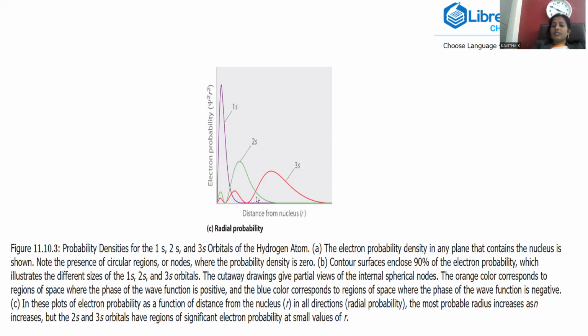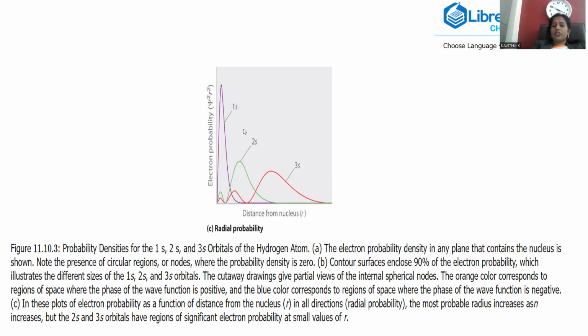If you move on to the 3s orbital, it is mentioned with the first amplitude of light, second amplitude of light, third wave amplitude like this. So this small amplitude is denoted for 1s, this is for 2s, and this is for 3s. The 3s orbital is somewhat far apart in comparison to 1s and 2s. This is the way radial probability is mentioned, and how the radius is related to the probability of finding the electron.